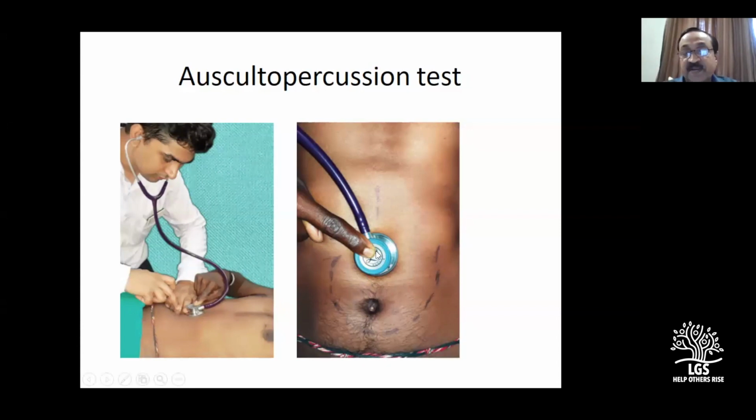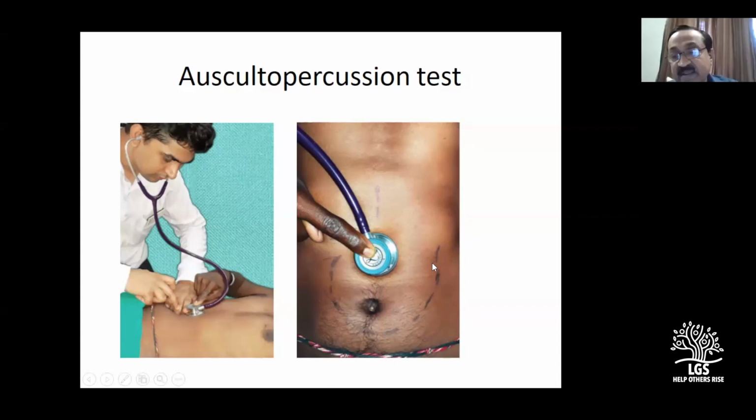So you start percussing, dull note. Now as you come to the greater curvature, somewhere here intestine will be there, so you get a resonant note. So percuss, percuss, percuss. Either say auscultopercussion or even scratching test. Once you join this, you get the greater curvature.